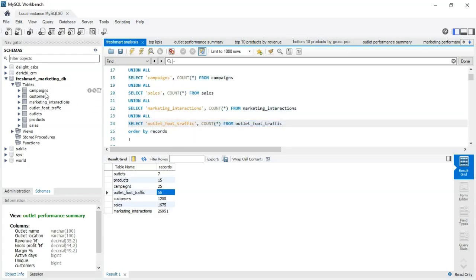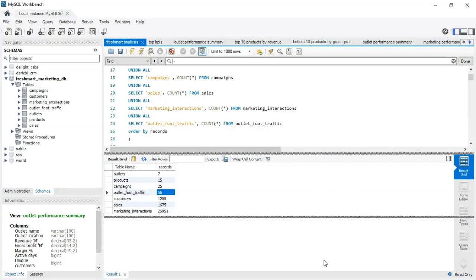About the data, we have a campaigns table, the customers table, market interactions table, the outlet foot traffic, the outlets, the products, and the sales. From that data, we were able to run a few queries.